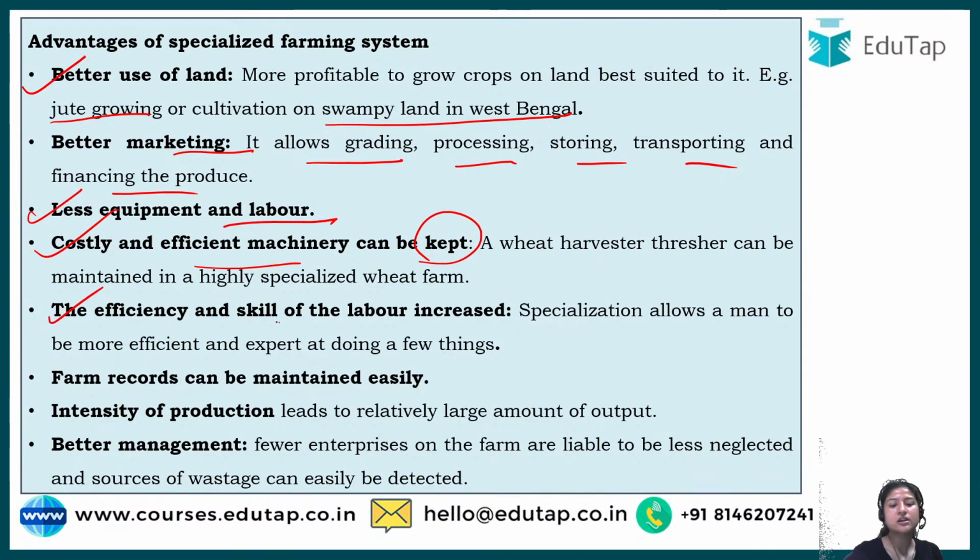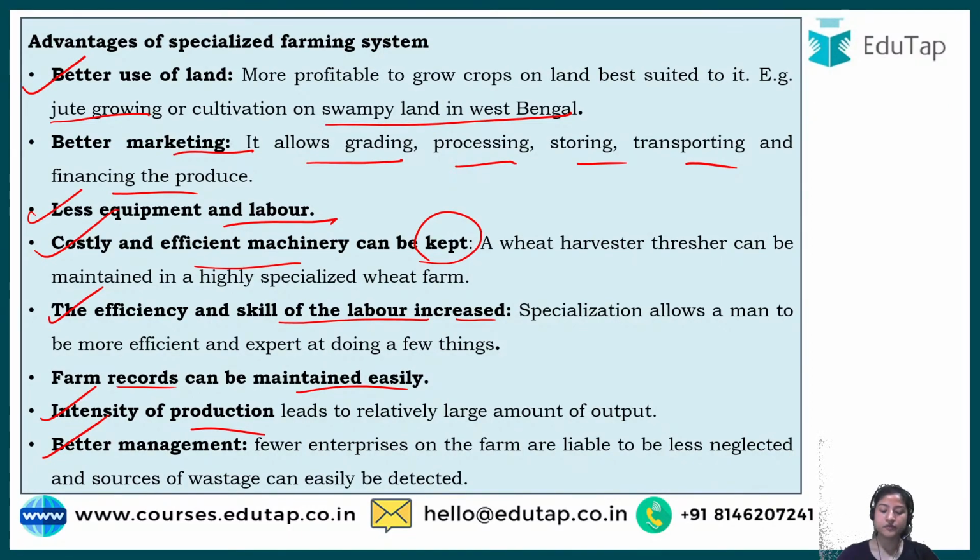Then the efficiency and skill of the labor increase, because they are doing the same operations time and again. So they would become skilled after a while, and they would take less time to do the particular task. Then farm records can be maintained easily because every stage of the life cycle of the plant would be the same for all. Intensity of production would be more because we can do whatever experiment, whatever input we want to give in the whole field, because of the specialized farming system. And then better management could also be there because whatever wastage or problem there would be, it would be the same for all, so there would be a better mechanism.